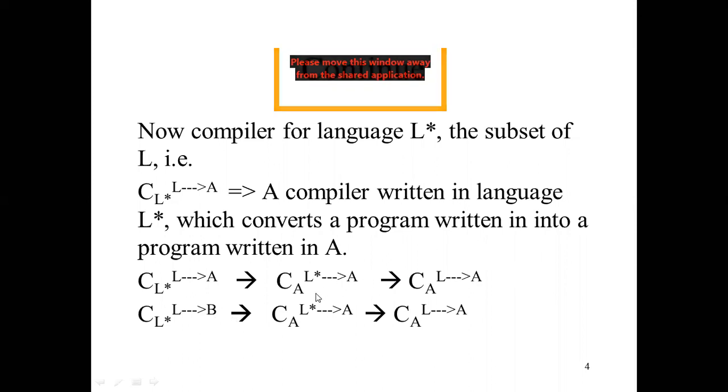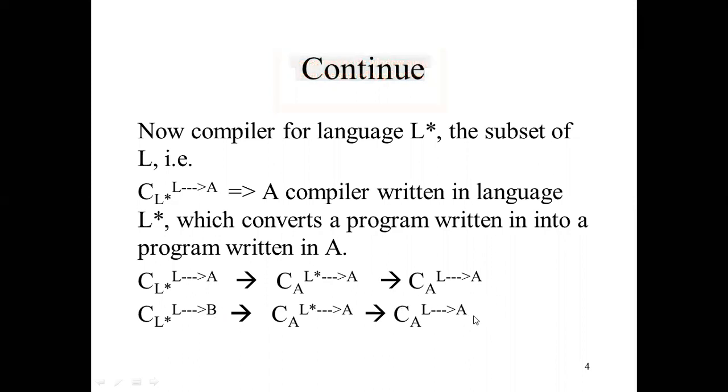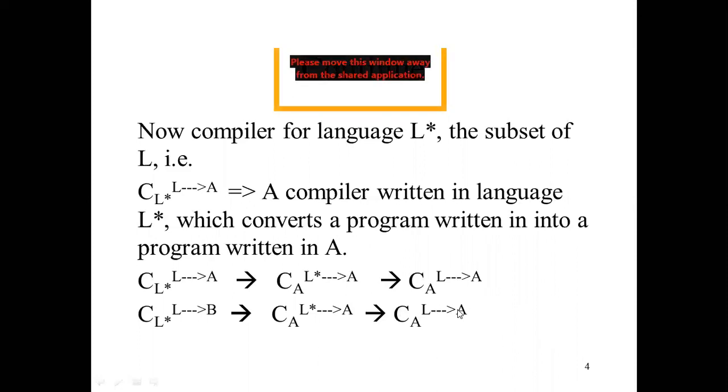Again, L star older version converting to A, and again we are getting here the same thing, L to A. It means we are getting the complete set. Here it is converting high level language to assembly language. But first we concentrate over this. So this mid portion is called the bootstrapping step.